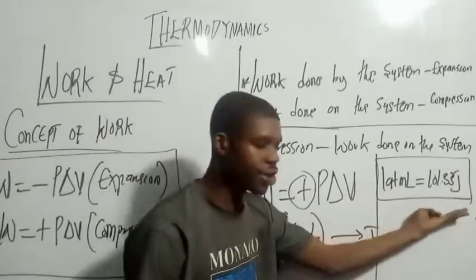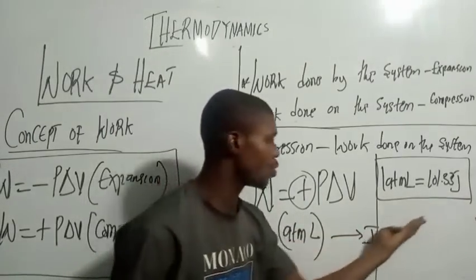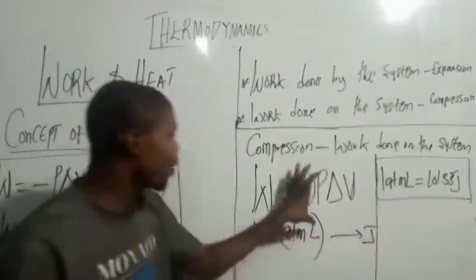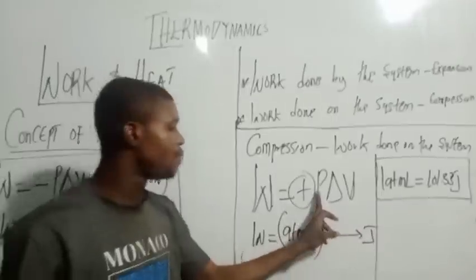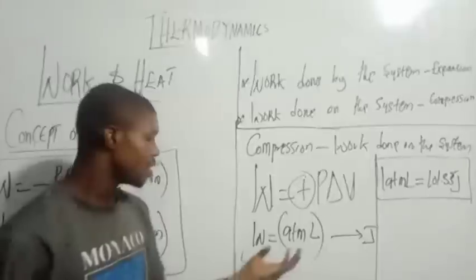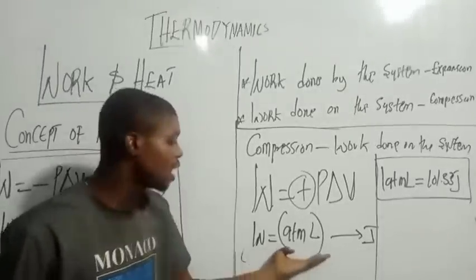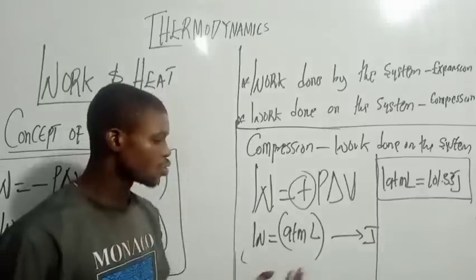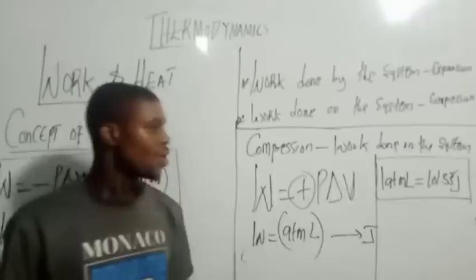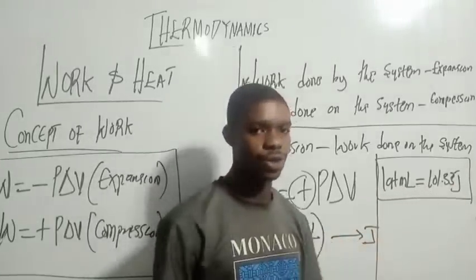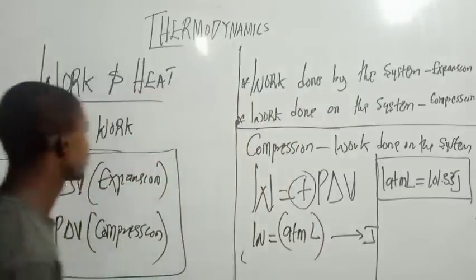When we continue, you have to understand this concept very well. Take some time. So understand that when you use the values of pressure and volume given here, the work is going to be in ATM liter. However, the work cannot remain in ATM liter. If you leave your answer like this, you are going to fail it. So you have to convert ATM liter to joules. And the relationship is this: 1 ATM liter is equal to 101.33 joules. Just take note of it.